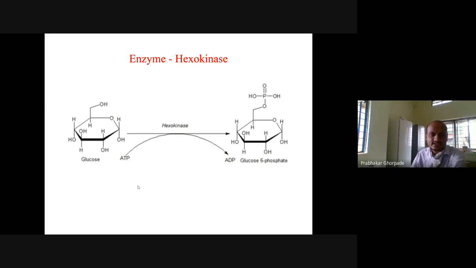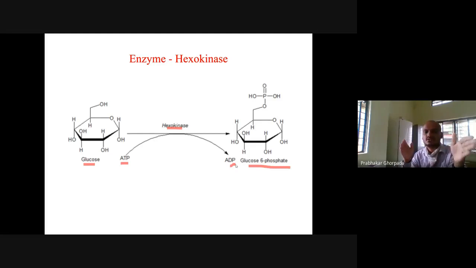So in this example, there is glucose, and this glucose is being converted into glucose 6-phosphate by the hexokinase enzyme, and ATP is involved, which gets converted into ADP. Okay, so this is the hexokinase enzyme, and during this reaction, delta G is needed. Okay, some free energy is needed, which we will be studying.